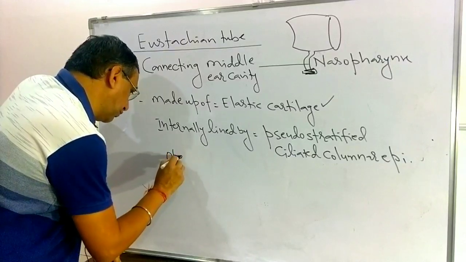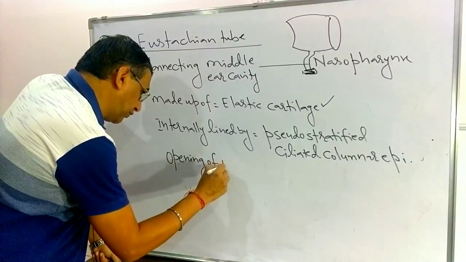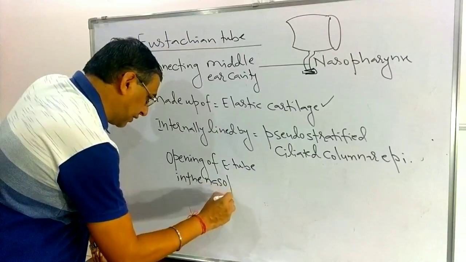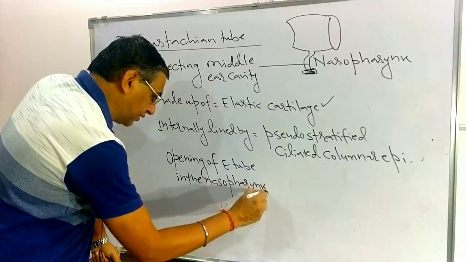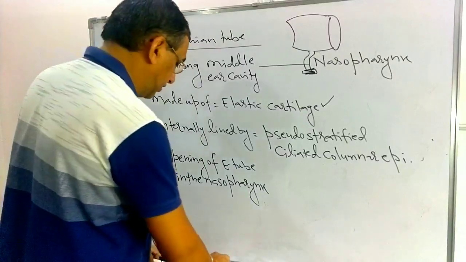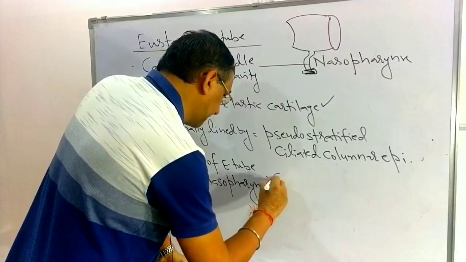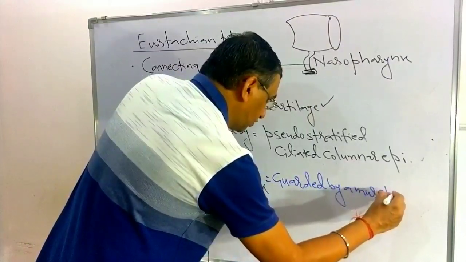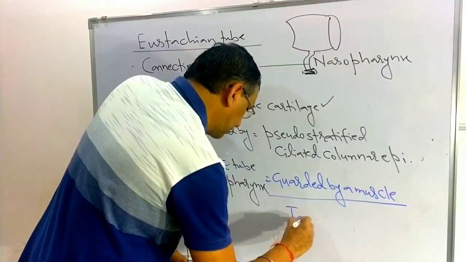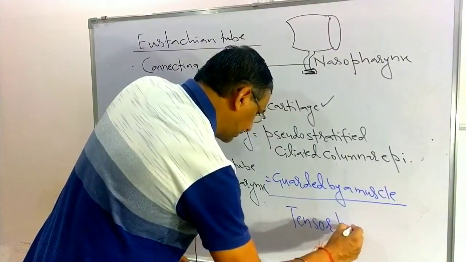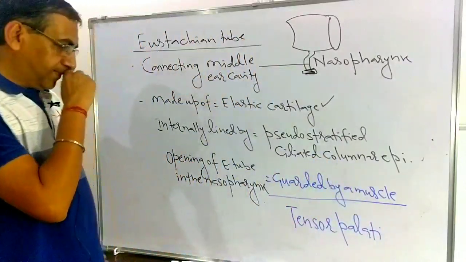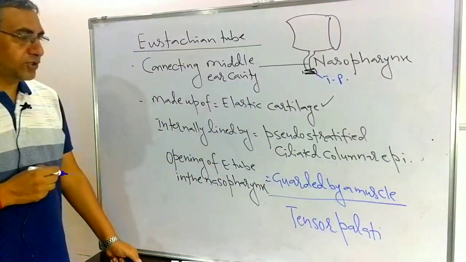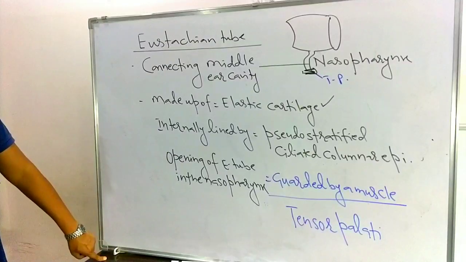The opening of the eustachian tube in the nasopharynx is guarded by a muscle that is known as the tensor palatii here.